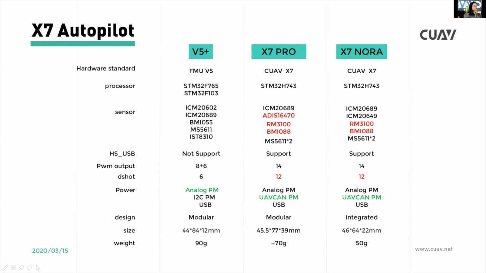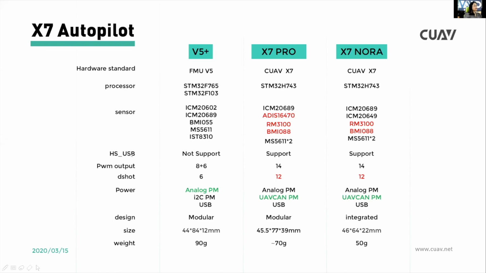For the sensors, we use the ADIS16470. It also has a higher standard and is more stable, and we add the industrial compass RM3100. It can integrate anti-interference. Here we also have a BMI088 and keep low temperatures.